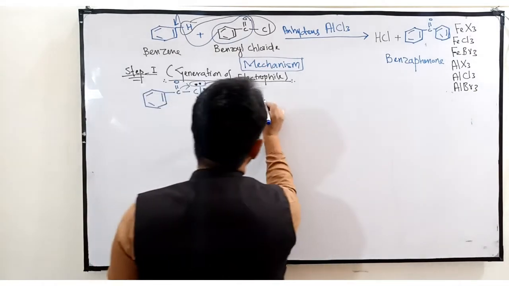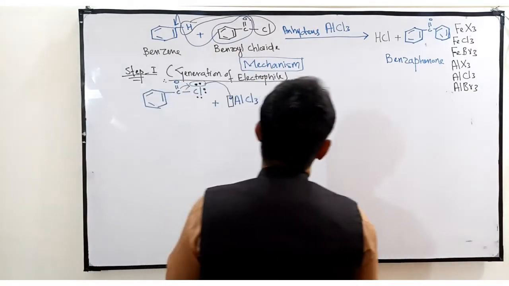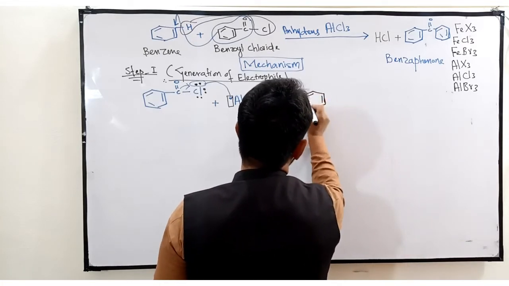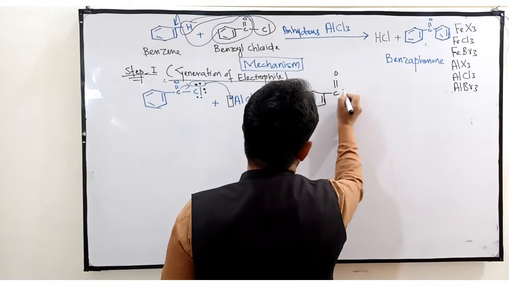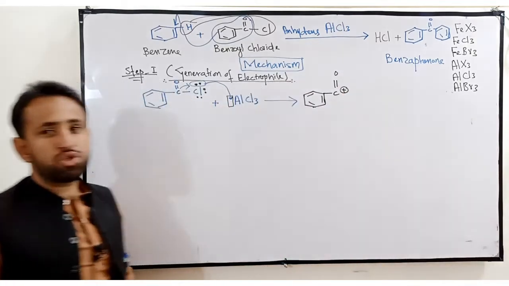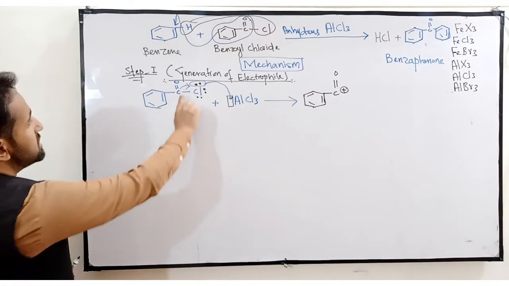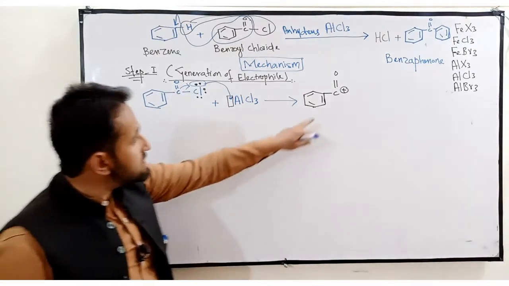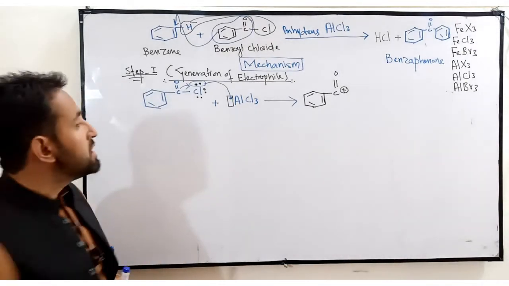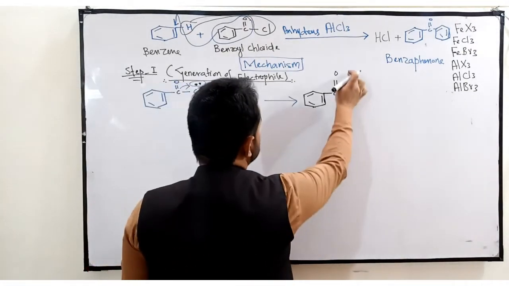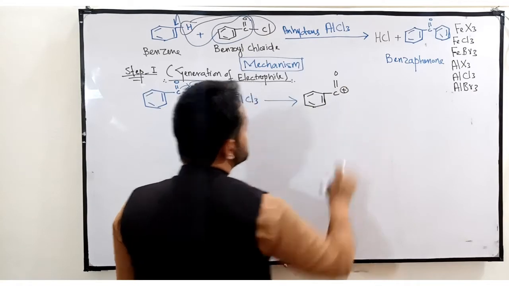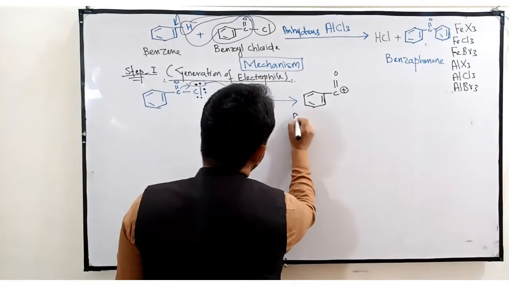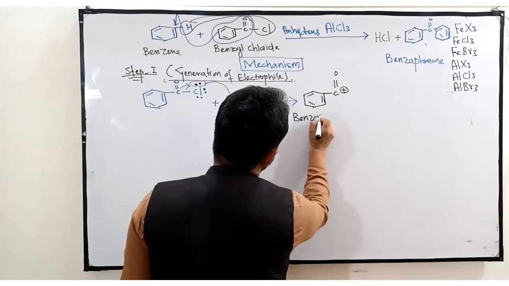It will form these two. Now this is C double bond O positive. There will be a positive charge on the carbon atom, because the chlorine attracts the electrons from this carbon atom. This is our electrophile. This whole is benzoyl. Since there is a positive charge on the benzoyl group, it is known as benzoyl cation.